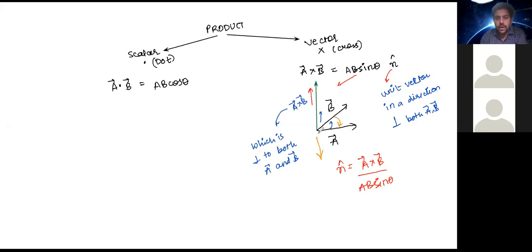So this implies one more aspect about the cross product: A cross B is nothing but minus of B cross A.